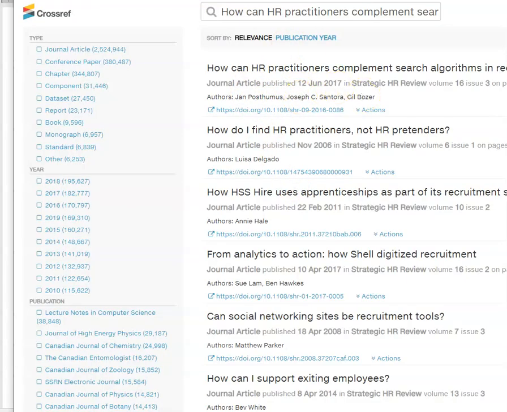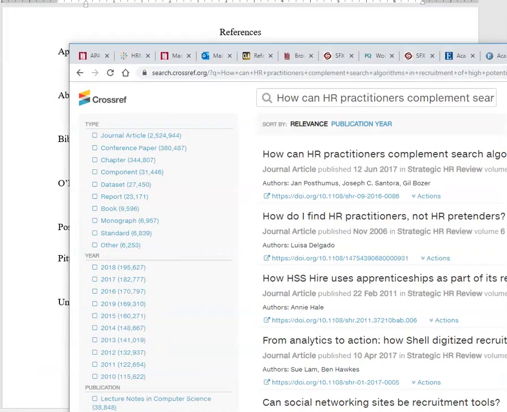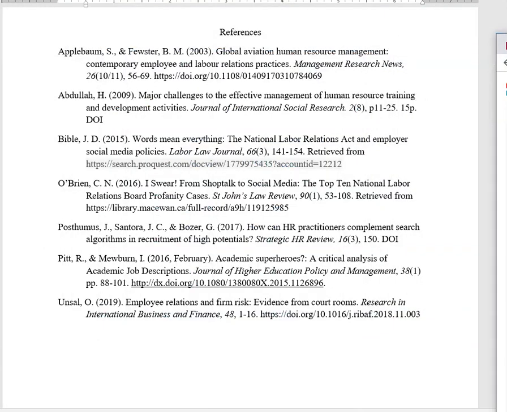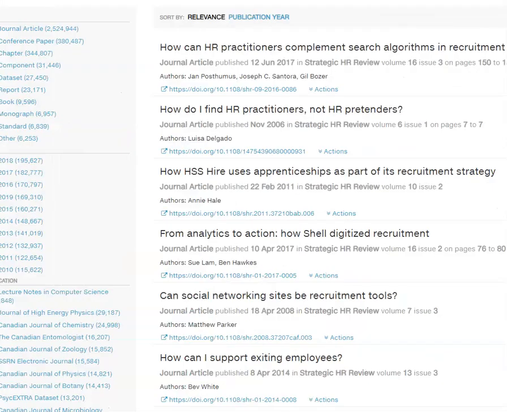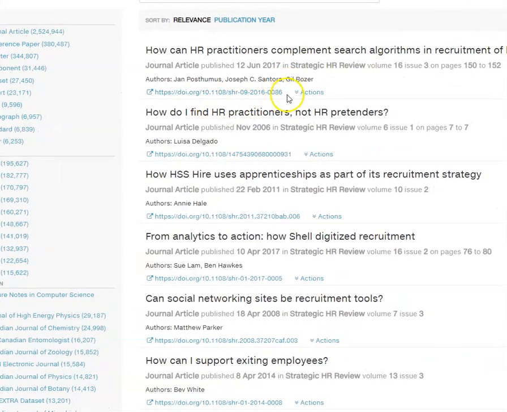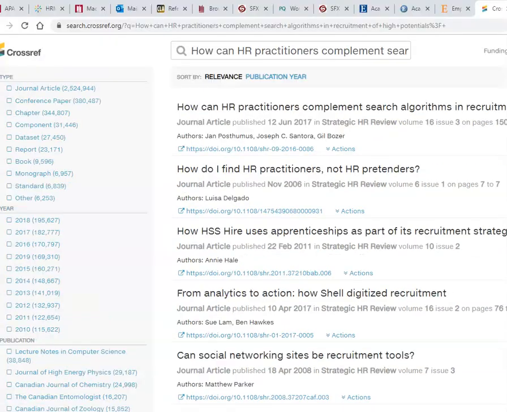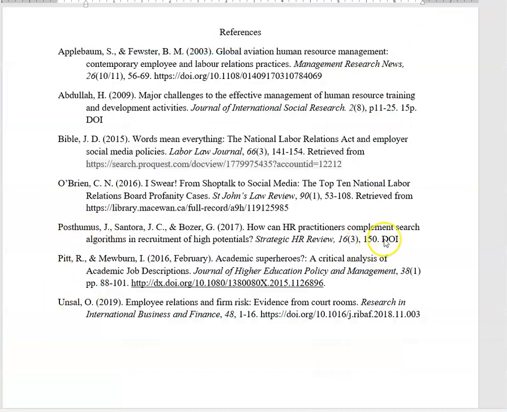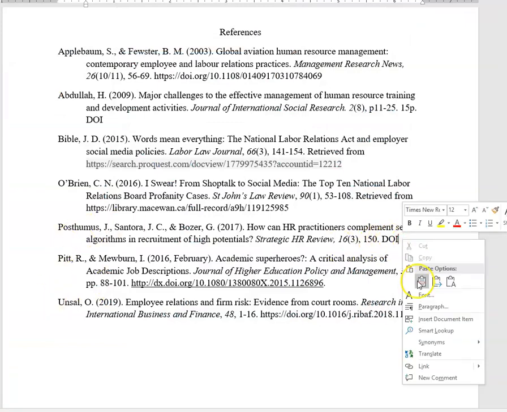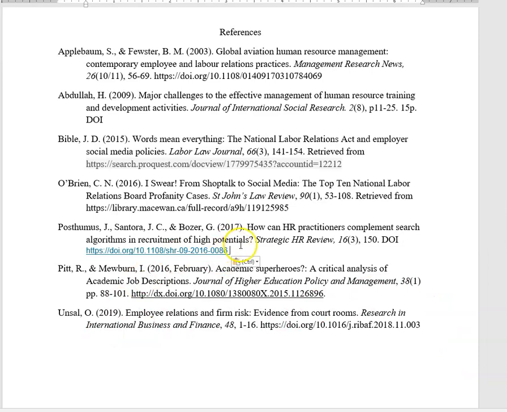Jan, Joseph, and Gil. Posthumous, am I right here? Yep, that's the right one. So look, there is indeed a DOI for that. Okay. And something tells me I'm going to have to reformat that as well. Okay, well, I'll just have to change the font and the color.